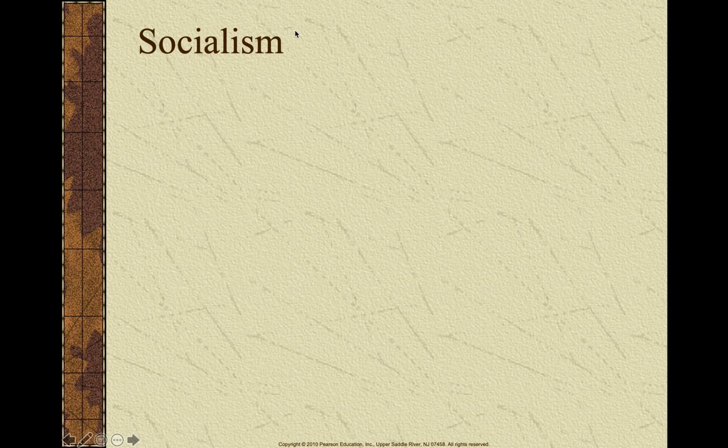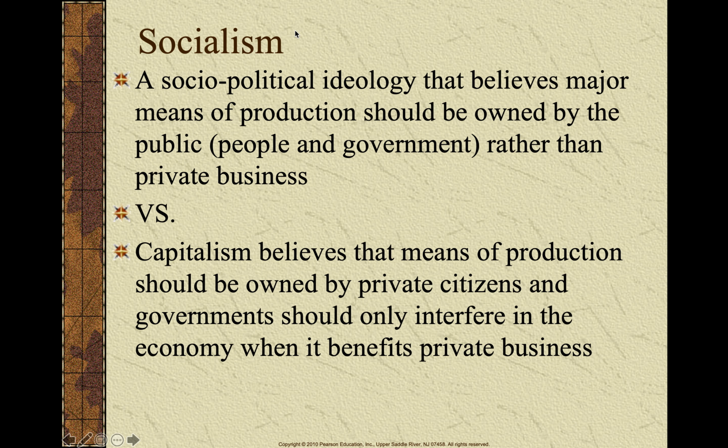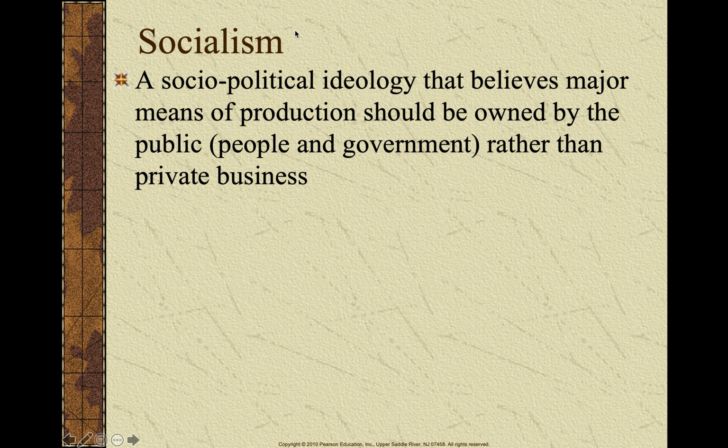So what I'm going to do on this slide is define both socialism and capitalism, and then give you some examples so you can ideologically and generally understand what these ideologies are all about. Okay, so let's start off with socialism. Socialism is a social, political, economic ideology that believes that the major parts of an economy, the major means of production, should be owned by the public, or the people and the government, rather than by a private business, an entrepreneur, or a set of people. It should be public rather than private.